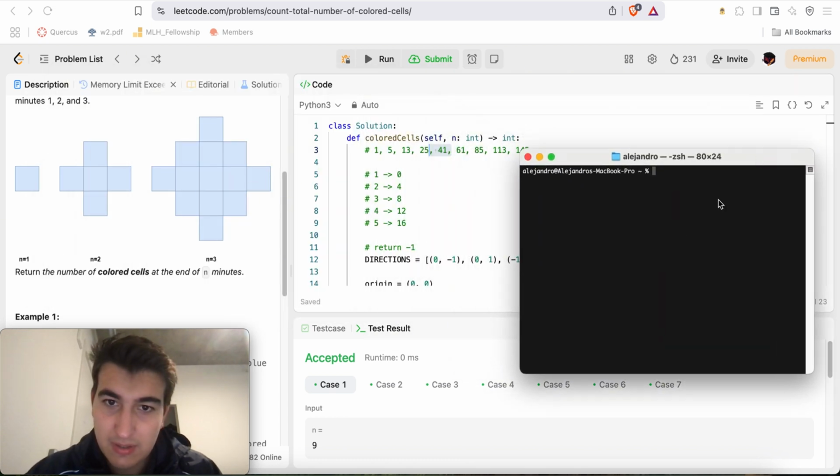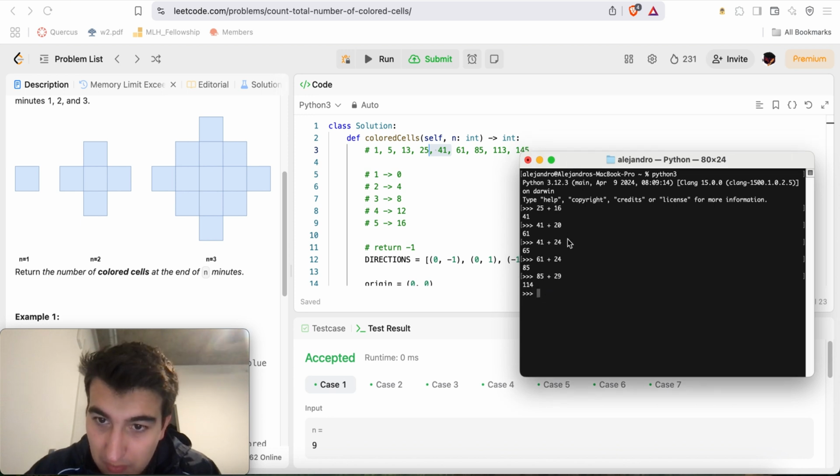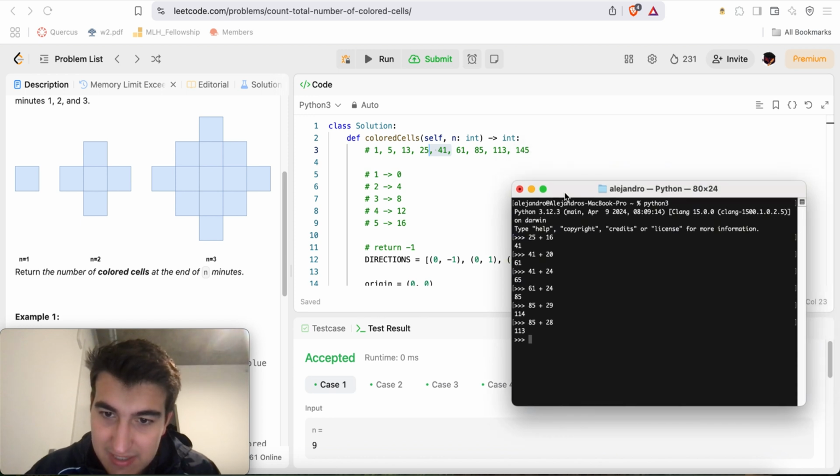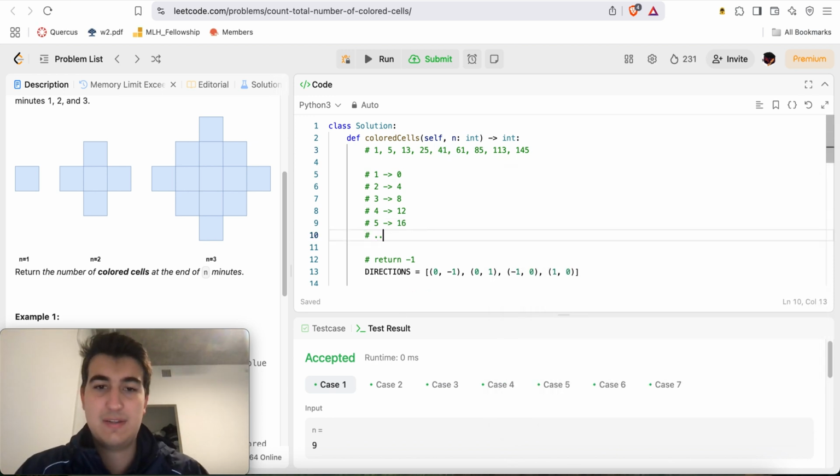Okay. Python 3, 25 plus 16. Yeah, then 41 plus 20. Yep, now this plus 20, 61 plus 24. Yep, is 85. 85 plus 29. Ooh, oh no, plus 28. Yeah, okay, there we go. Nice. Then this plus 113 plus 32. Yeah, okay. Okay.